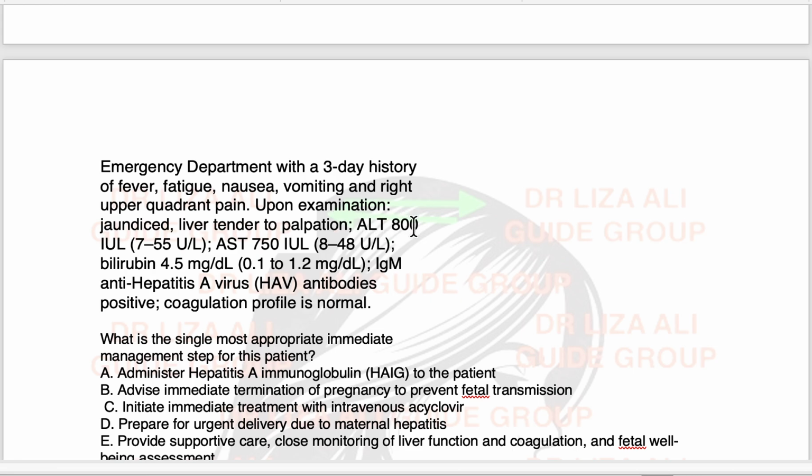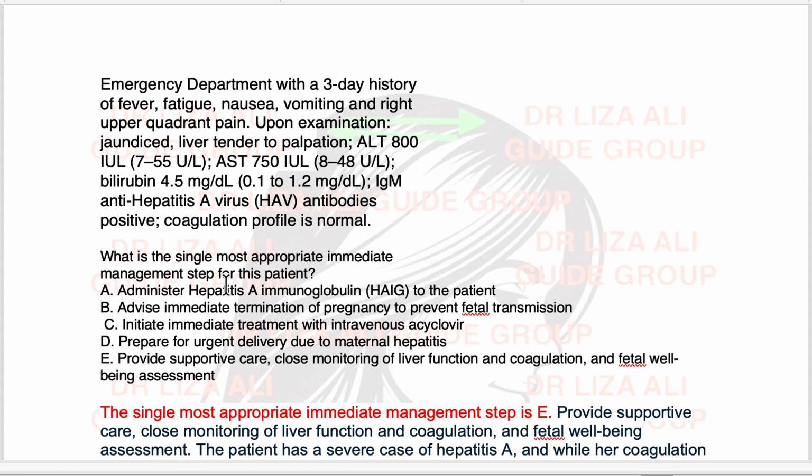Her ALT is 800 international units per liter, and AST is 750. So these are increased. The question is: what is the most appropriate immediate management step for this patient? Options: A, administer hepatitis A immunoglobulin. B, advise immediate termination of the pregnancy to prevent fetal transmission.